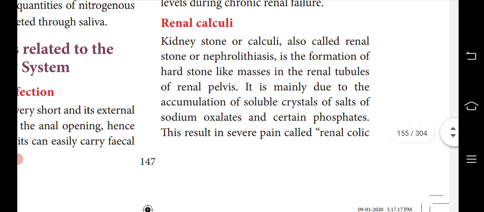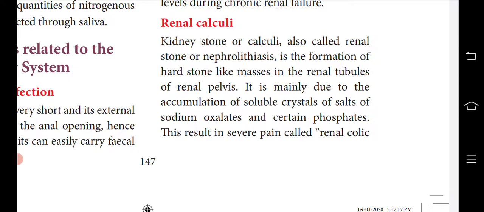Renal calculi, also called renal stones or nephrolithiasis, are the formation of hard stone-like masses in the renal tubule or renal pelvis. It is due to the accumulation of soluble crystal salts. When these crystal salts are not excreted, they just get accumulated, and these salts together form the crystal.